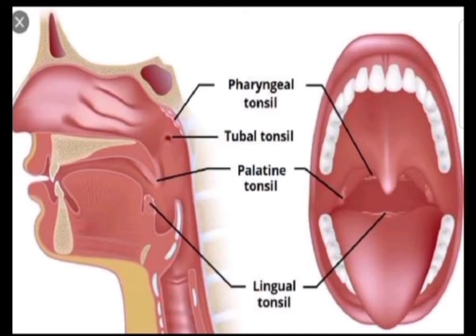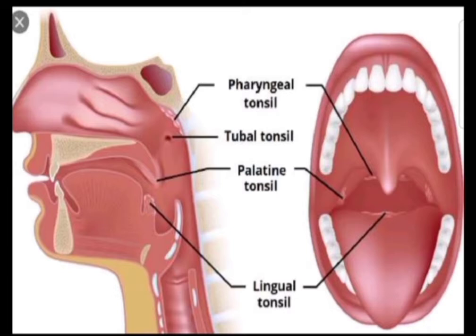So when we see the tonsils under the microscope, when we cut a section of the palatine tonsil, you will find that the palatine tonsils are covered by stratified squamous non-keratinized epithelium, and this epithelium dips down into the tissue to give rise to pockets or indentations which are known as the crypts. There are 10 to 20 crypts in the tonsils.